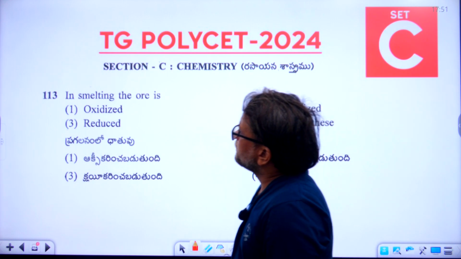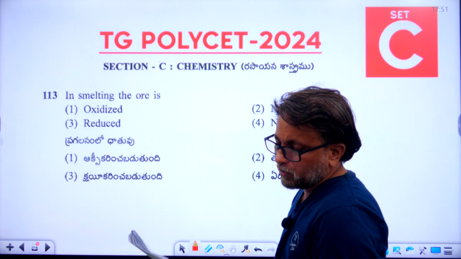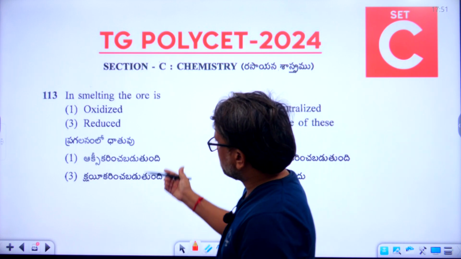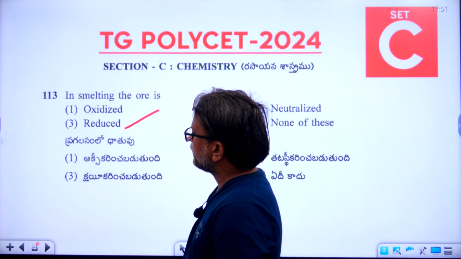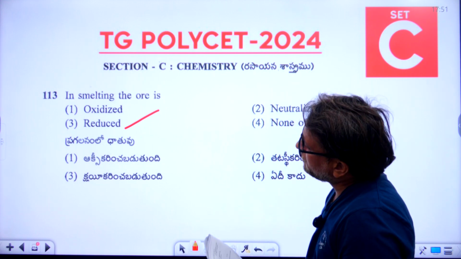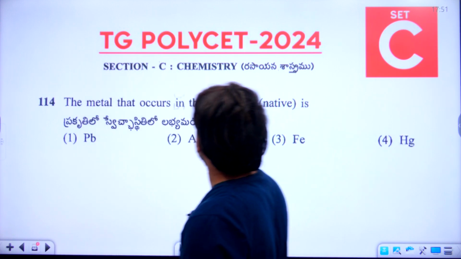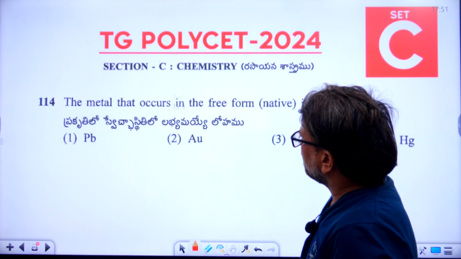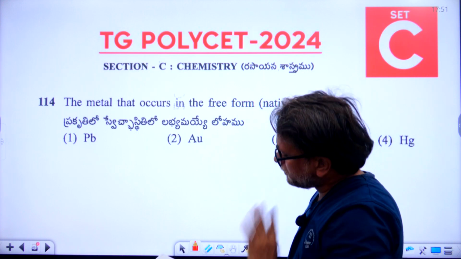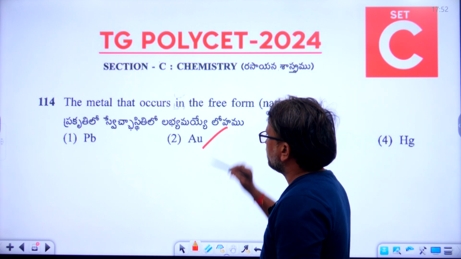In smelting, the ore is... What is the right answer? The 113th right answer is the third option, reduced. The third option is the right answer. Okay, now 114th. The metal that occurs in the free form, native, is... What is the right answer for the 114th question? So the second option is the right answer.